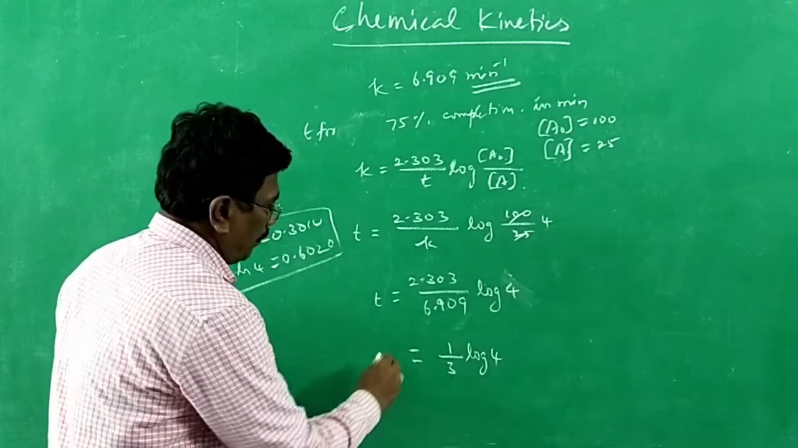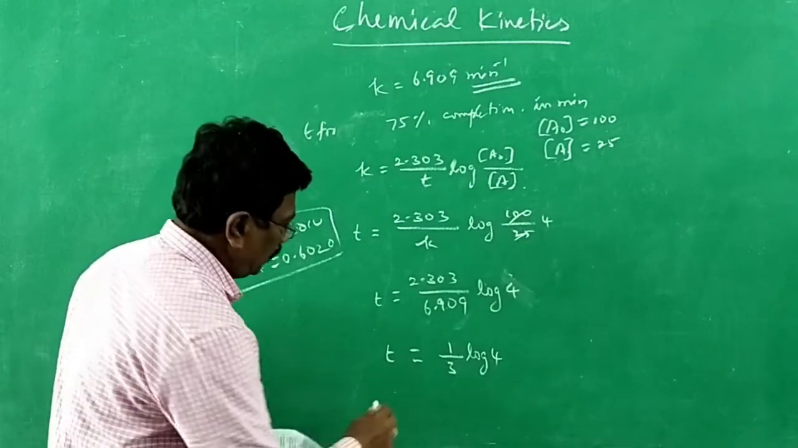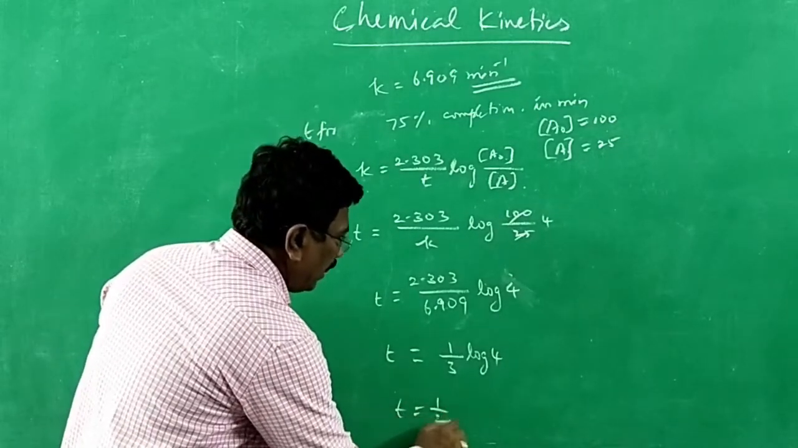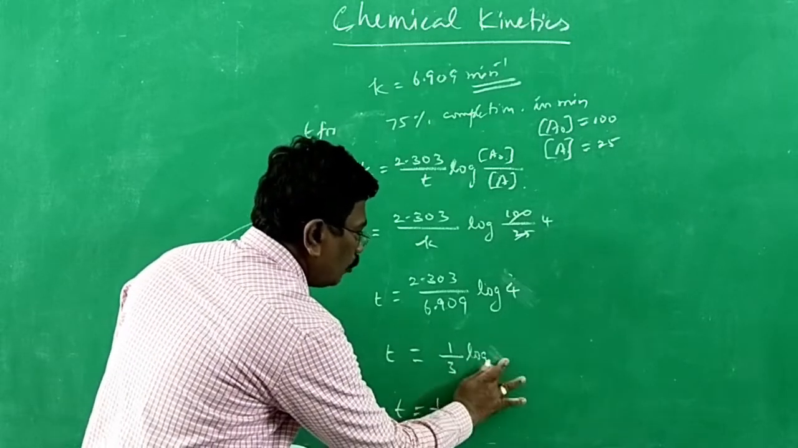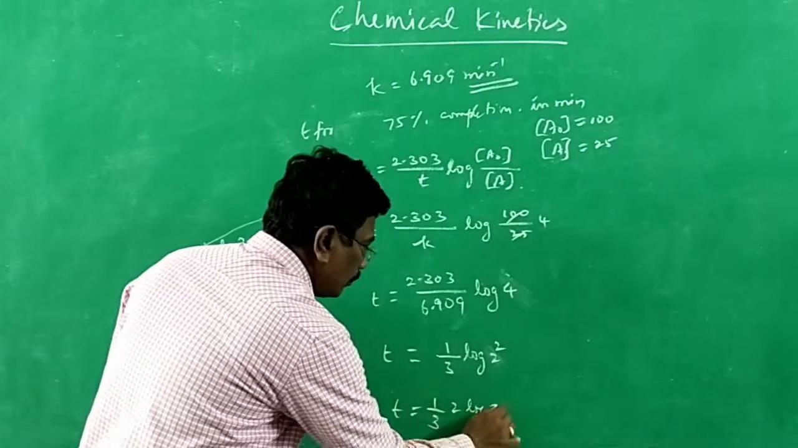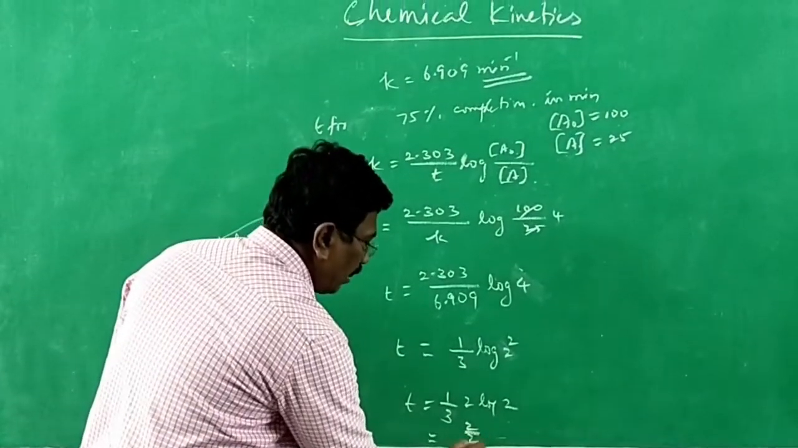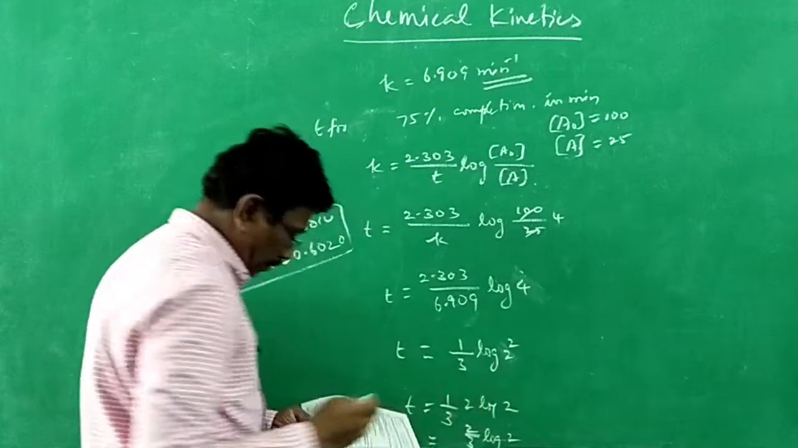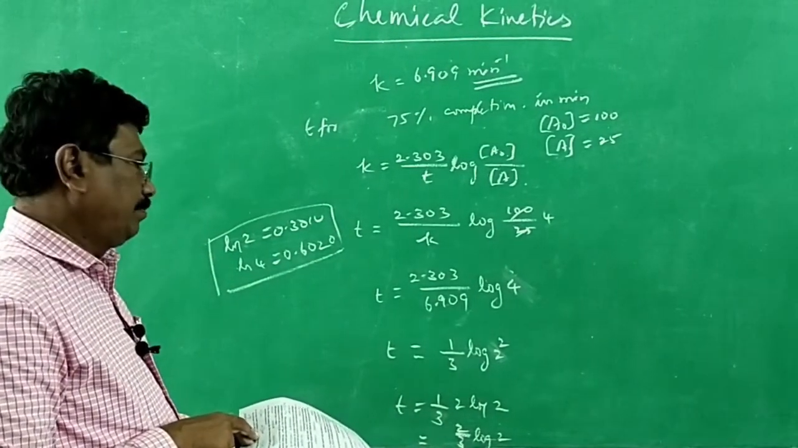Next to that, T is equal to 1 by 3. I said 2 power 2. 2 power 2 means 2 log 2. Therefore, it becomes 2 by 3 log 2. That's what they might have given: 2 by 3 log 2. Yes, option B is correct.